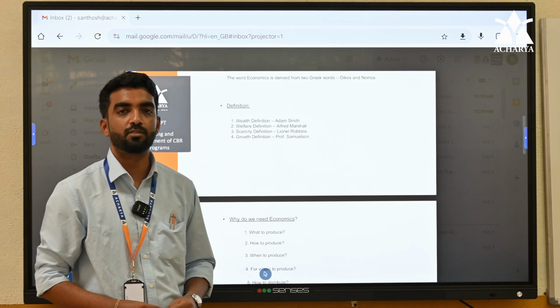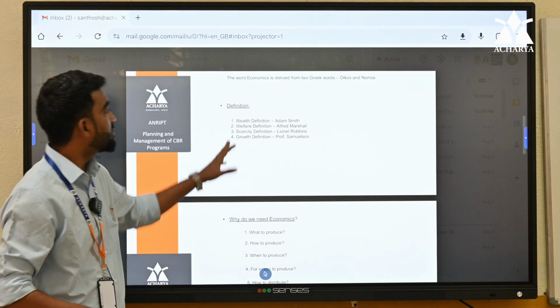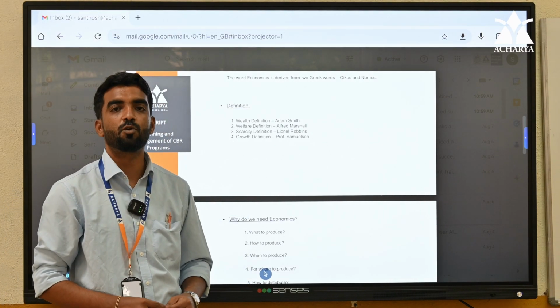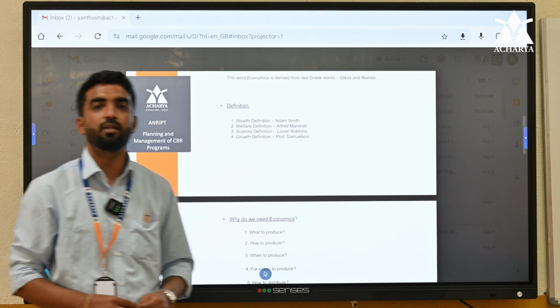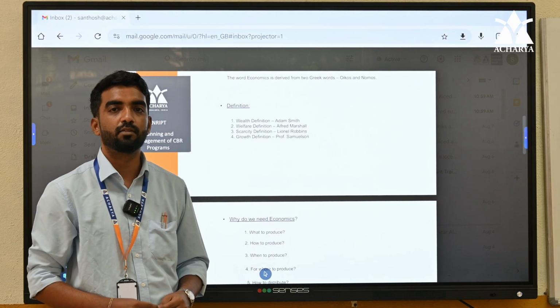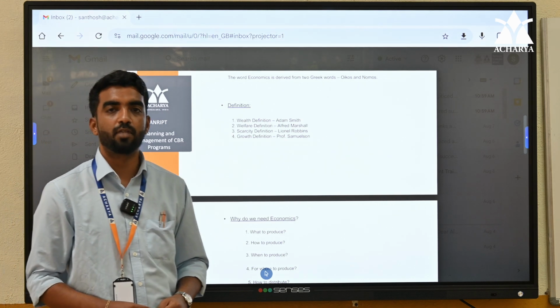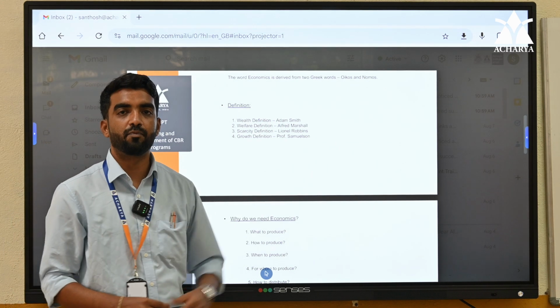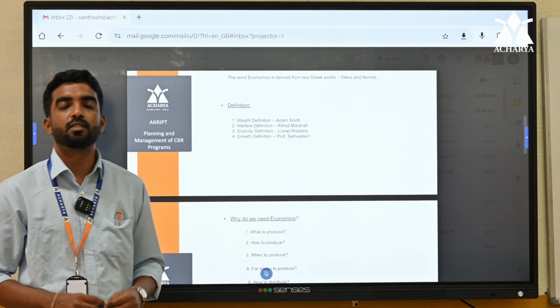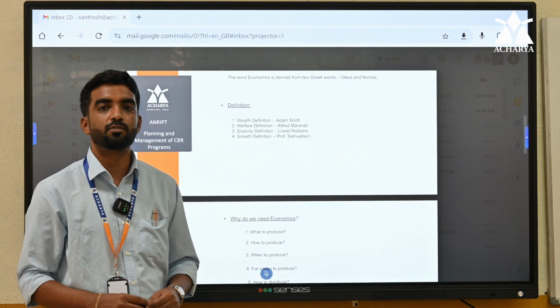There are four definitions of economics. The first one is given by Adam Smith, who is also called the father of economics. He gave the wealth definition, meaning economics is a study of wealth. And Alfred Marshall, a famous economist from the West, gave the welfare definition, meaning economics is the study of mankind in the ordinary business of life.